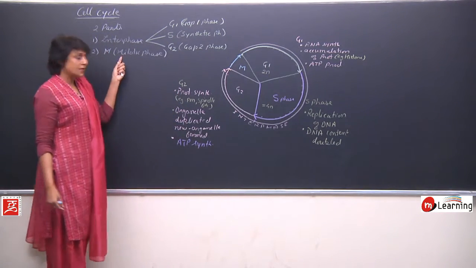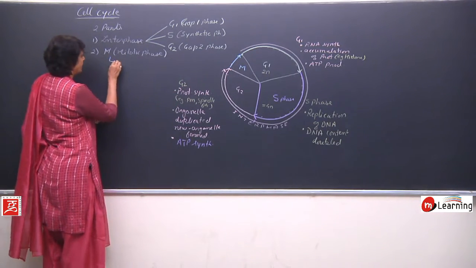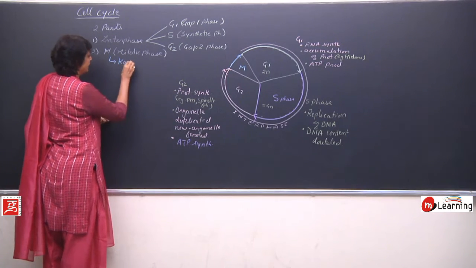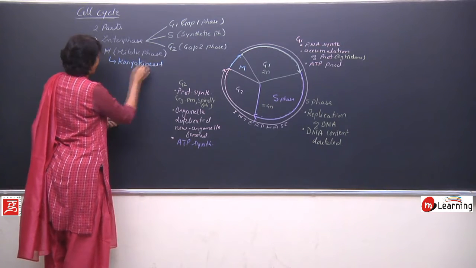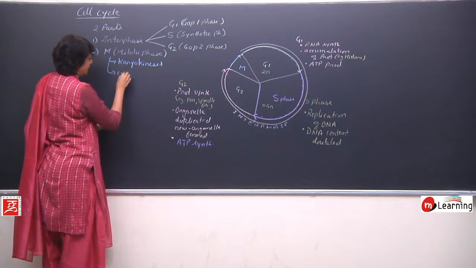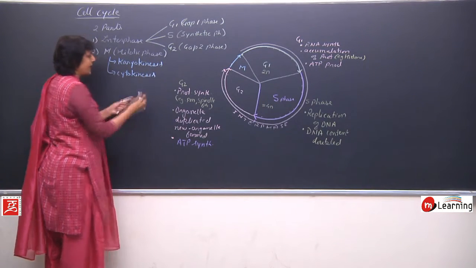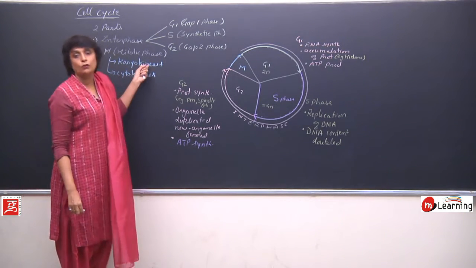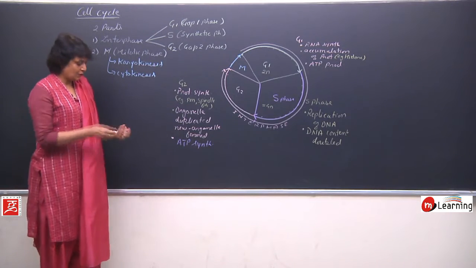This M phase or division phase will be completed in 2 steps: karyokinesis and cytokinesis. In karyokinesis, the karyon or the nucleus will divide, followed by the division of cytoplasm.